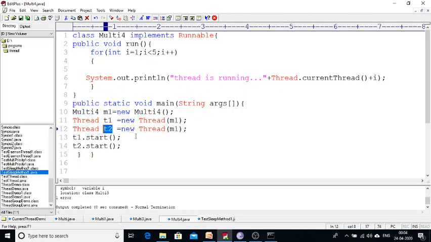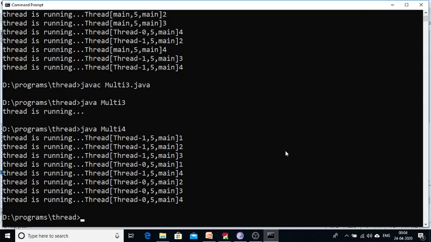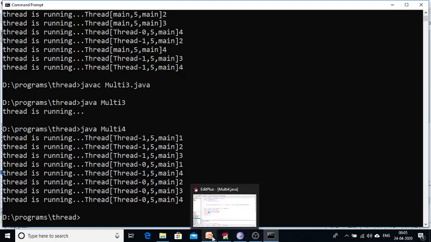I am calling t1.start and t2.start. Then automatically, with respect to the t1 object the run method is going to execute, and with respect to the t2 object also the run method is going to execute. That's why I got this kind of output. You can see, here two threads are running, one is thread 1 and another one is thread 0. So by using the Runnable interface also it is possible to create multiple threads.